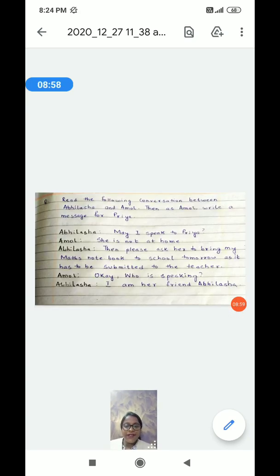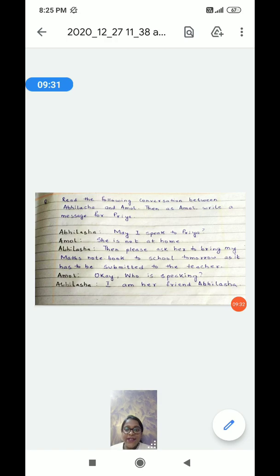Okay, so here's a question. Read the following conversation between Abhilasha and Amol. Then as Amol, write a message for Priya. So you have to understand the conversation is taking place between Abhilasha and Amol. So Abhilasha is the speaker and Amol is the receiver, and Priya is the person for whom the message is meant, but Priya is unable to take the message at that point of time. So therefore, Amol has to write down the message for Priya.